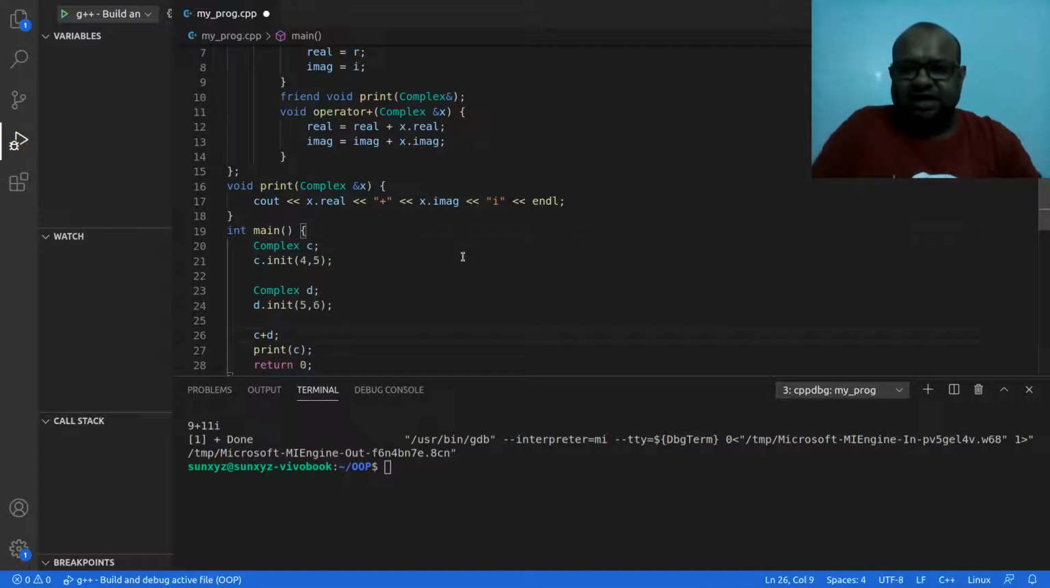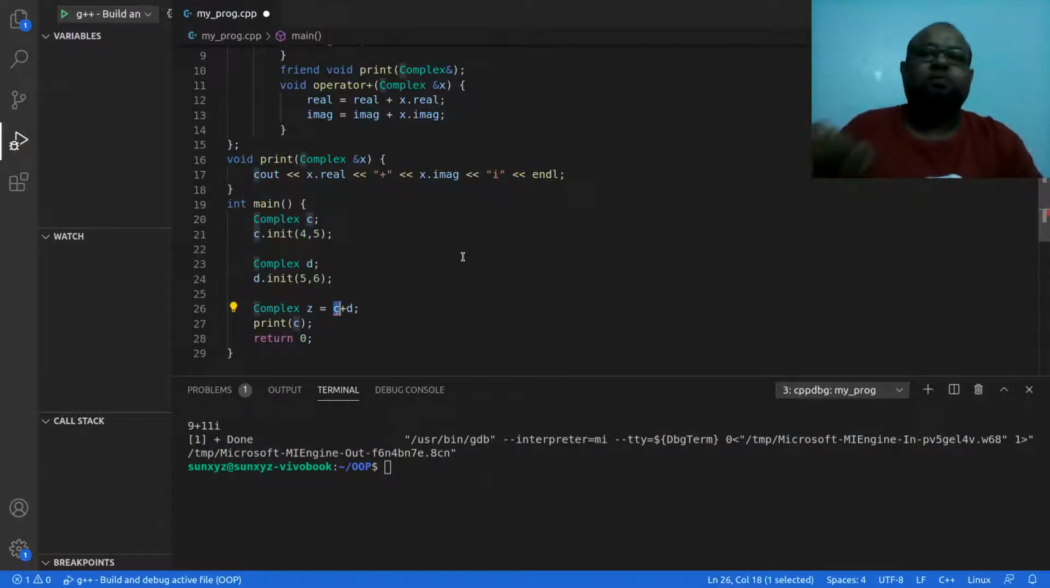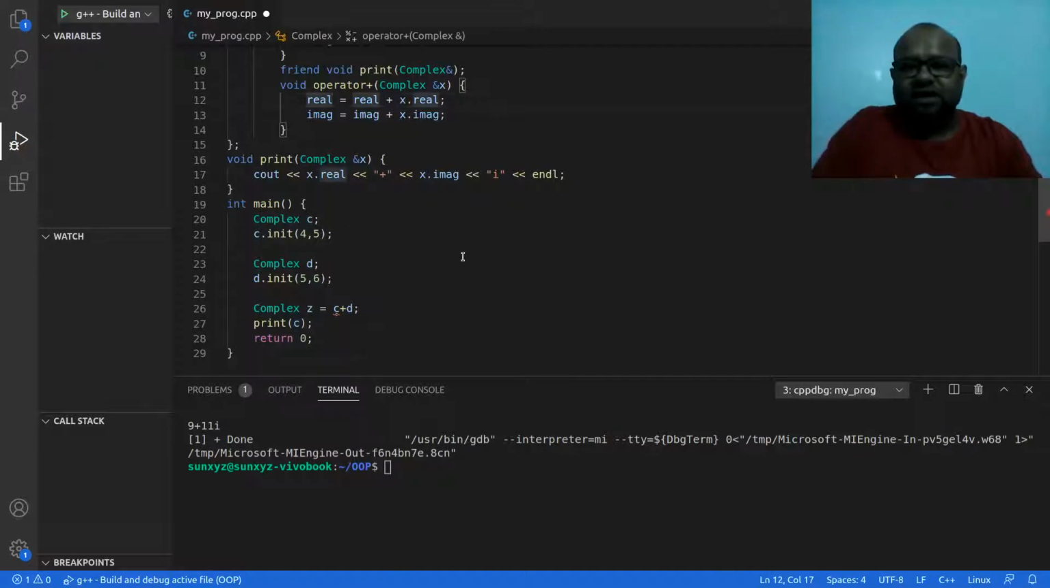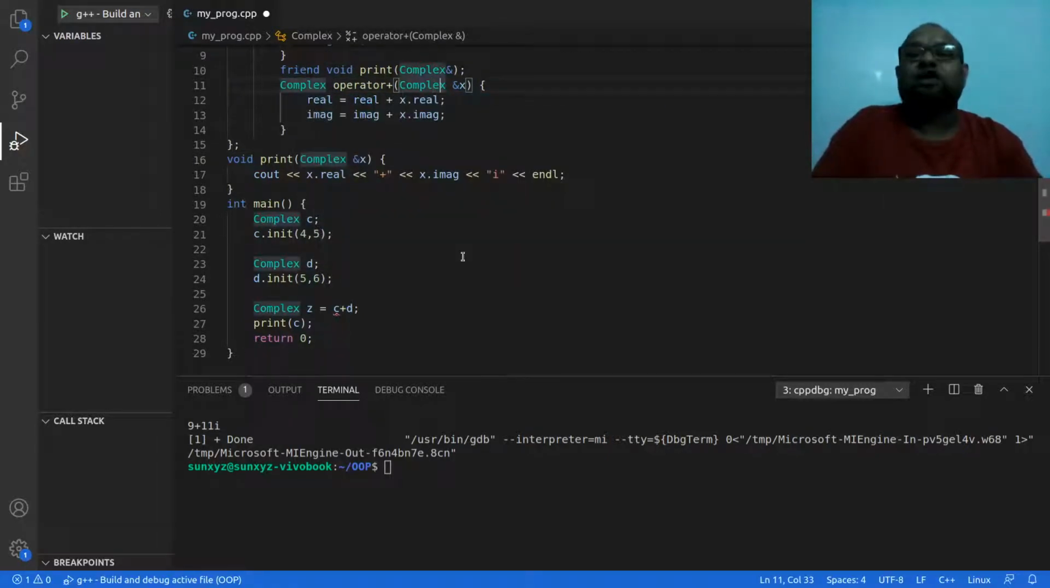I write complex C equal to something, complex D equal to something. When I add these two, I need a complex number to be returned. I don't want this C to be updated. I instead want a complex number to be returned. In fact, I want this operator overloading method to return a complex number. Right now it is returning void, nothing. Let's change that first. I will now be returning a complex number.